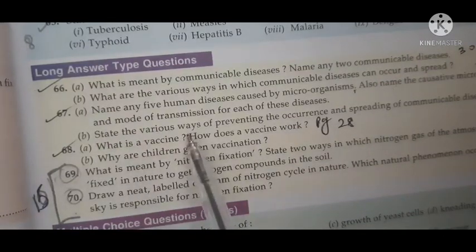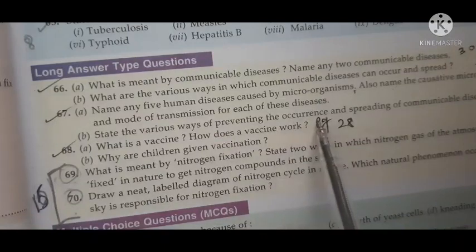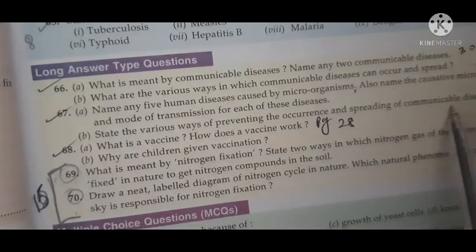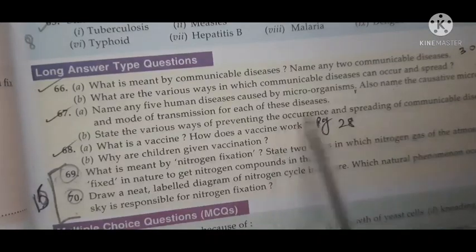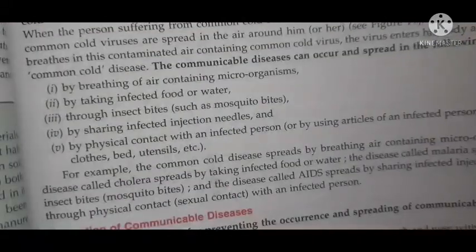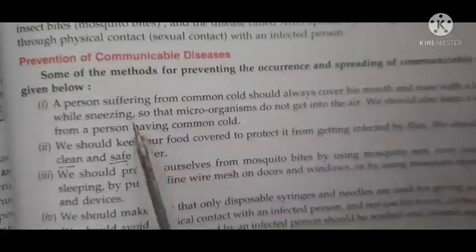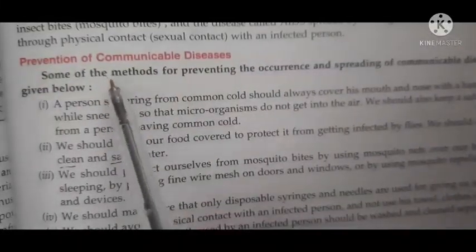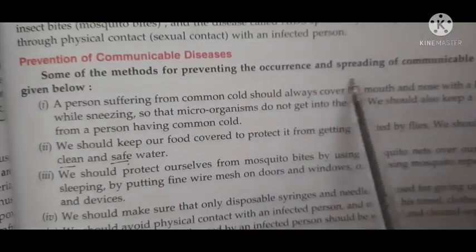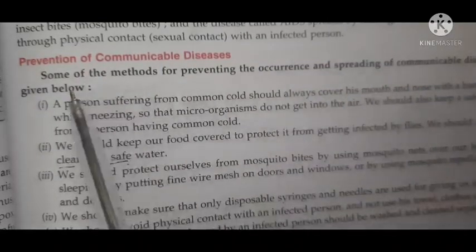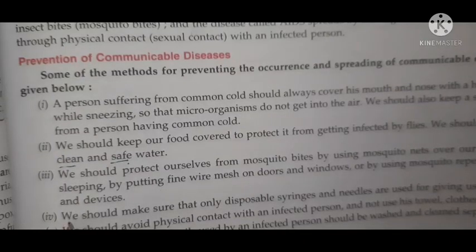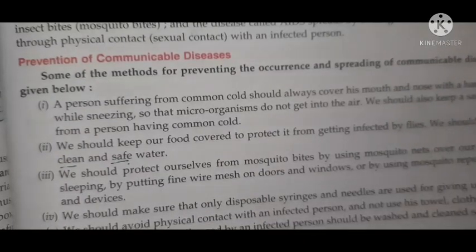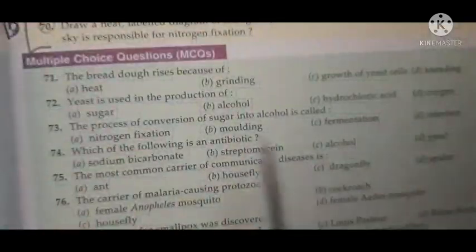67b part. State the various ways of preventing the occurrence and spreading of communicable diseases. So open page number 31. So you can write these points. The methods for preventing the occurrence and spreading of communicable diseases are as follows, and you can write these points. You can write any 5 points, and again write in your own words.